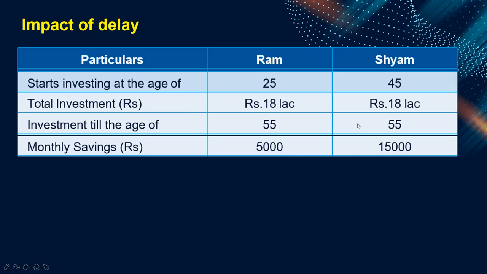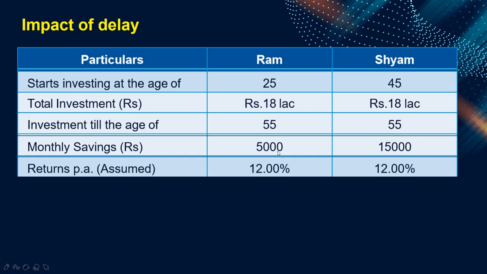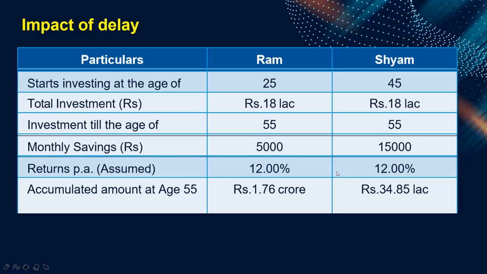So one has to invest less and the other has to invest more every month to cover 18 lakh. Now, if we do the compounding here with 12% per annum, what will you end up having? 1.76 crore versus 34 lakhs. Oh my God, it's a huge difference. Why? Because of the time delay. You invested the same amount, but because of the time horizon, your compounding didn't give you so much money. So the longer the horizon, the more the compounding.